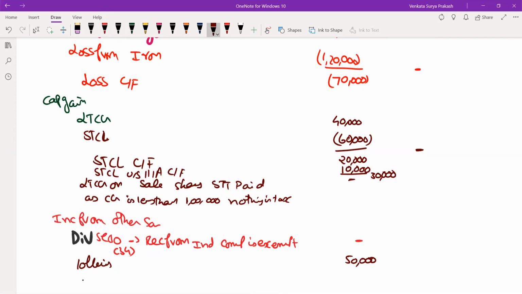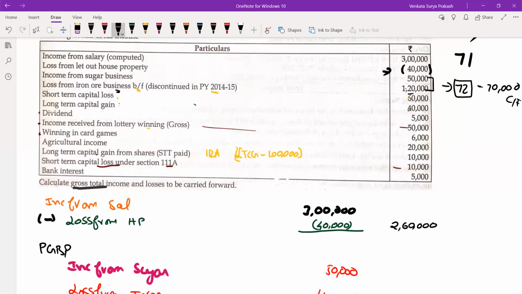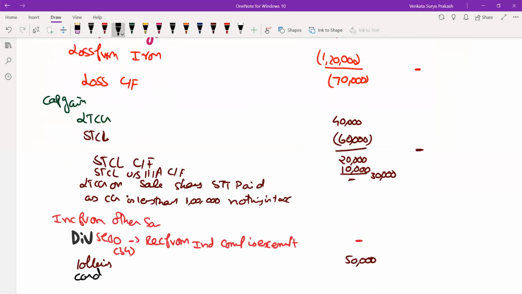Then it is also mentioned that you are having some sort of card games. So you are also having winnings from the card games, and even that is taxable. Winnings from the card games is going to be 6,000. That 6,000 is taxable.